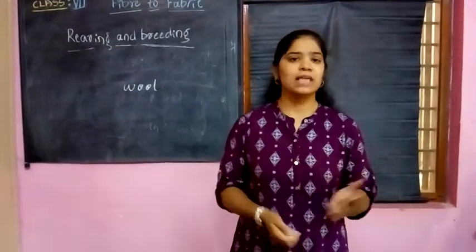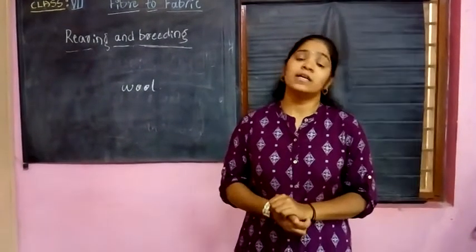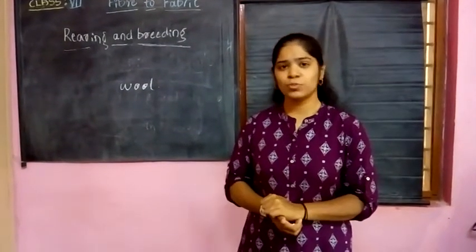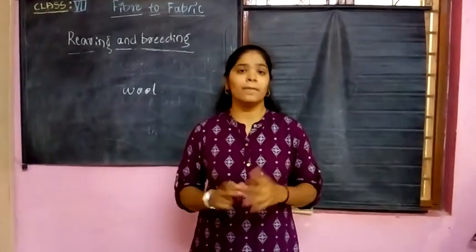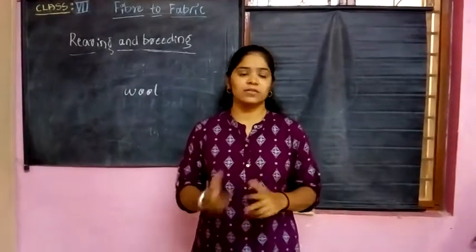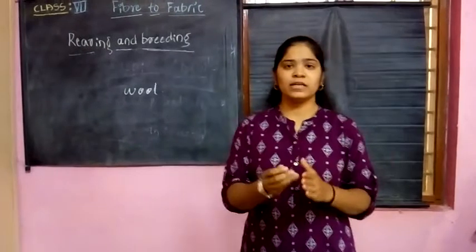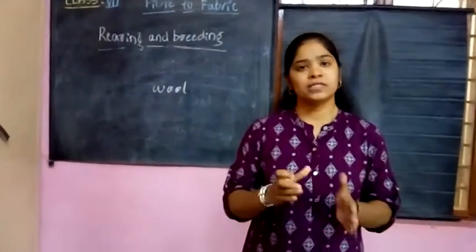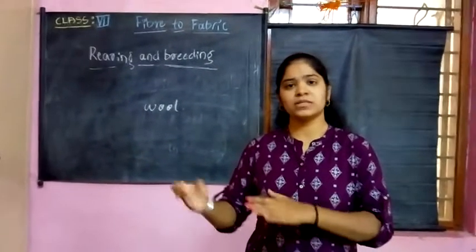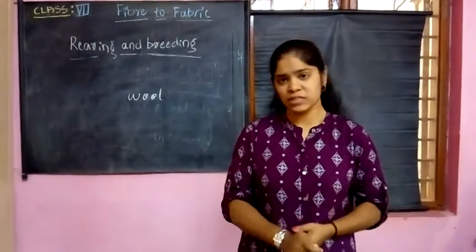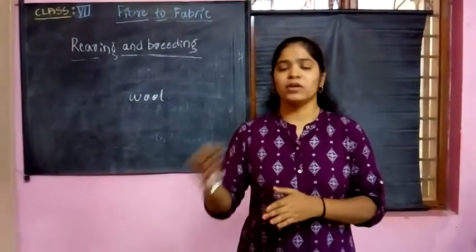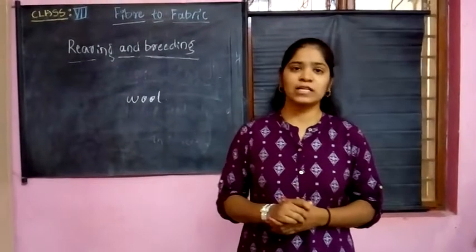In the last class I also told you about selective breeding. What is this selective breeding? Some special characteristics in their body, like yielding wool. Selective breeding is nothing but choosing some parent animals such that their offspring also have the special characteristics to yield wool. That is called selective breeding.